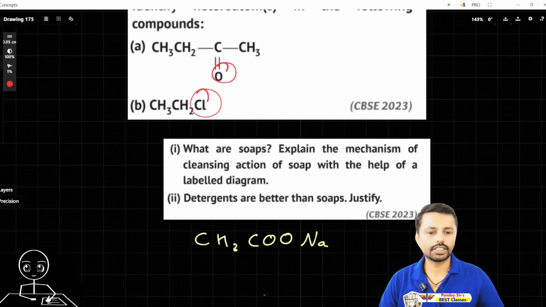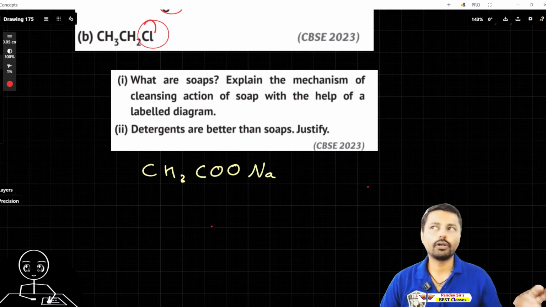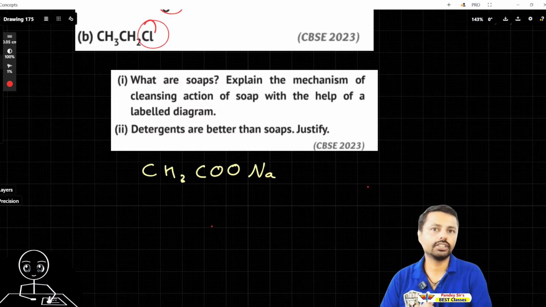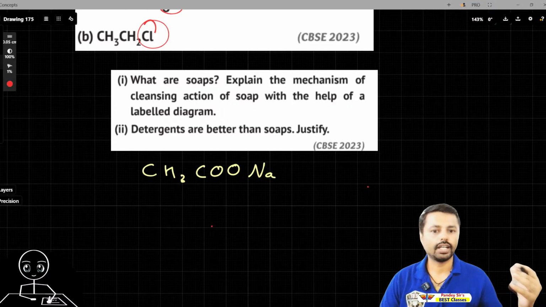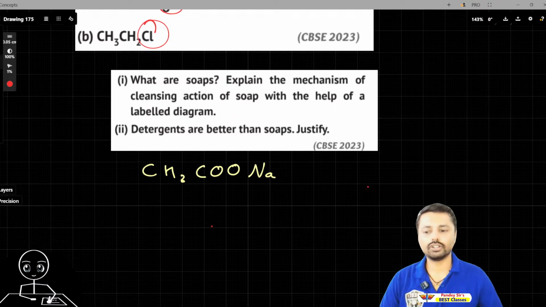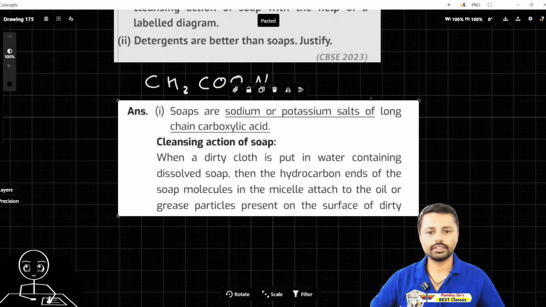So, what are soaps, explain the mechanism of cleaning action. I just now explained. Detergents are better than soap. Why? Because soap forms scum by reacting with calcium, magnesium salts, whereas detergents do not do it, and that is how they are better. That is called micelle formation, by the way. So I'll show the exact, full answer. You can ask me any doubt in that answer, and you should take a look at the answer completely.